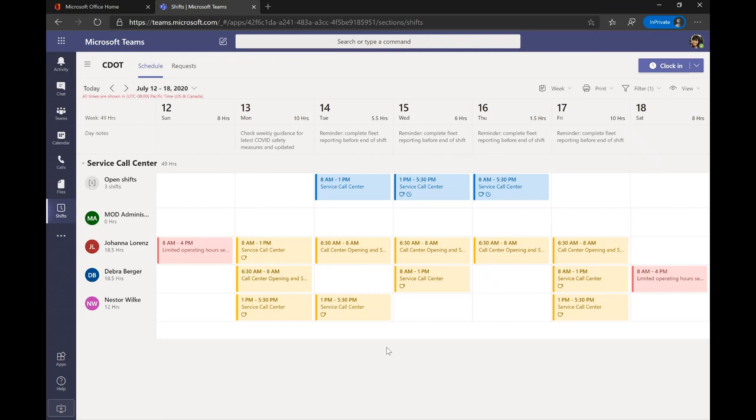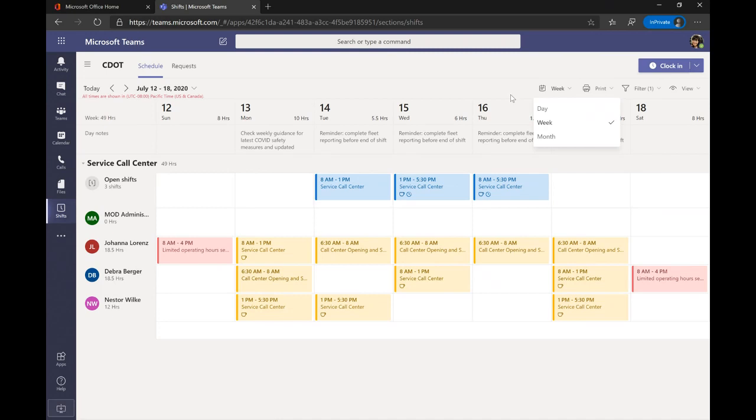So now I've got this view that I really like. Everyone on my team in my job title, I can see what's going on. Few other options you have up here. You can, of course, print the schedule if you're someone that likes to print your schedule and hang it up somewhere. Definitely have that option. And then you've got this view option by day, week, or month. I do like the week view when you're just trying to get a view of what's everyone doing, when's everyone working.